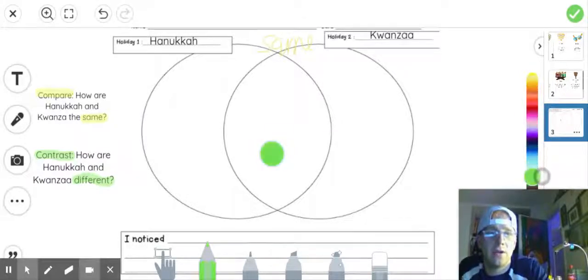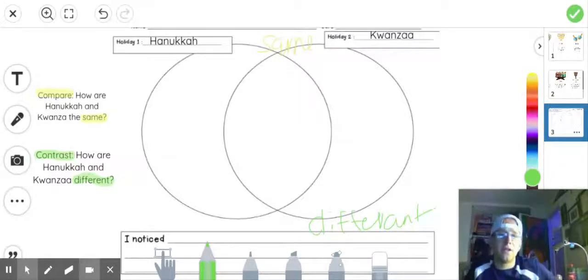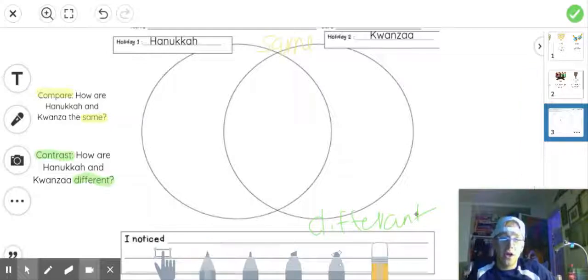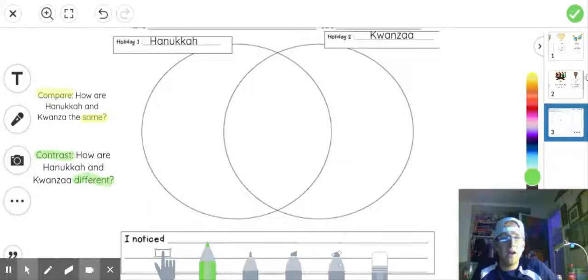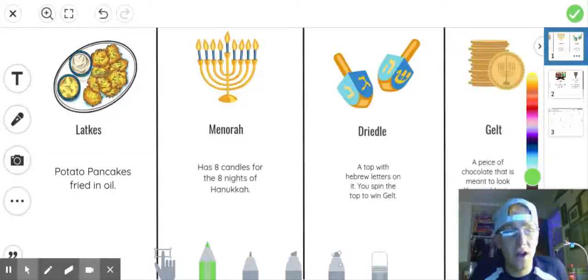And then we want to tell us how they are different. Now you're going to wonder why I'm writing these here, and that's because we're going to use these to help us put those facts together and tell us where they go. So I'm going to quickly just erase that because that'll be a reminder, but I want this to stay the same. We're going to compare how are they the same, how are these two holidays the same, and then how are they different.